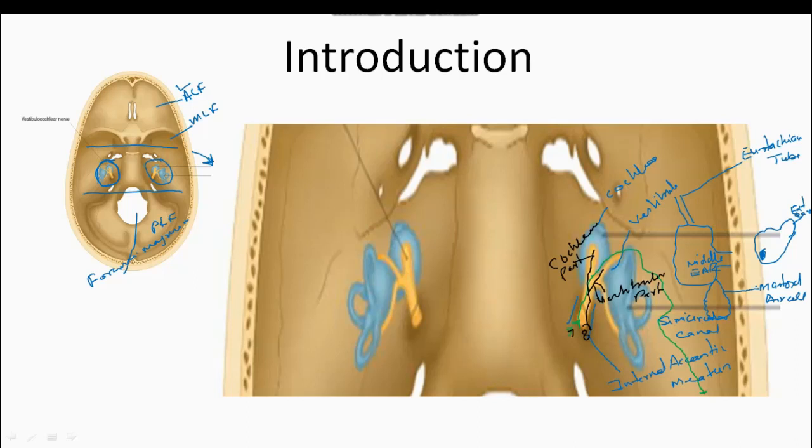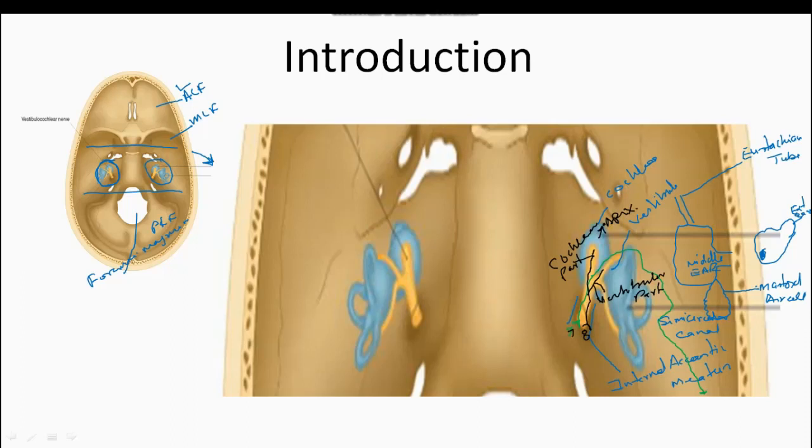Now let's get the relation of this internal ear with the middle ear. This cochlear part is the apex, and it is directed anteriorly, whereas this middle part, which is known as the vestibular part, is present medial to the middle ear.